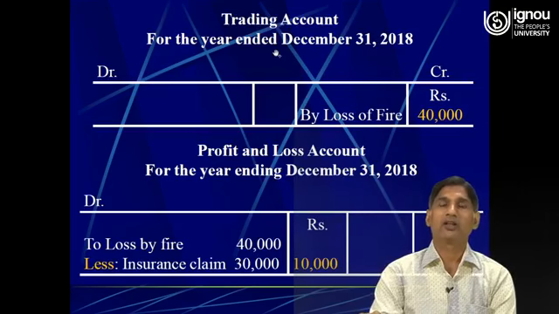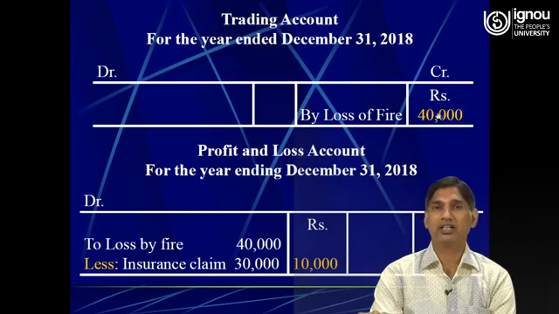The total loss of rupees 40,000 of goods will be shown on the credit side of the trading account and on the debit side of the profit and loss account 10,000, because out of the loss of 40,000, 30,000 were admitted by the insurance company as a claim.